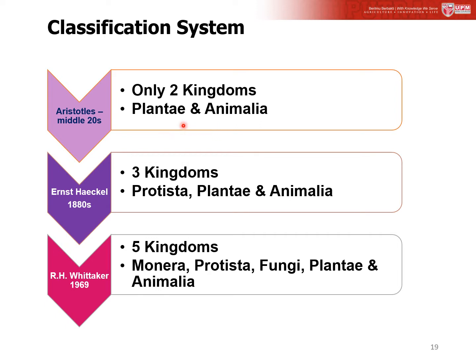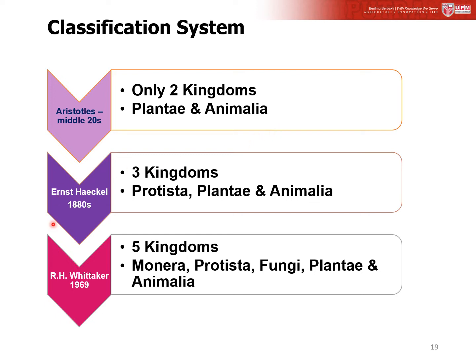Plantae, or plants, are organisms that do not freely move from one place to another, do not respond to external stimuli, and do not eat food. Whereas animals are organisms that freely move from one place to another. They respond well to external stimuli, they eat holozoic food, and so on.